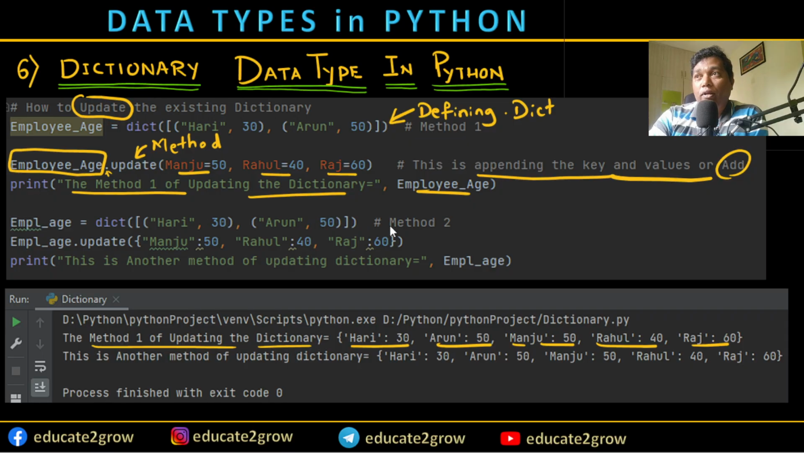Let's go to another example, another method here. This is method 2. I'm calling this employee underscore age, a different variable, assigning the same dictionary, Hari 30 and Arun 50.